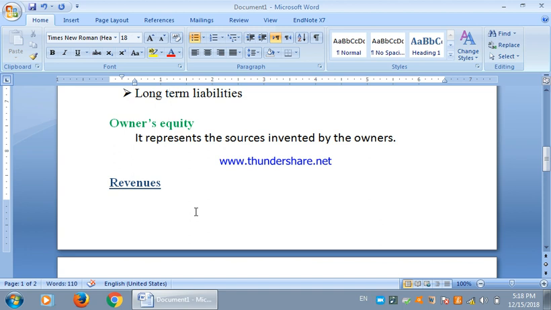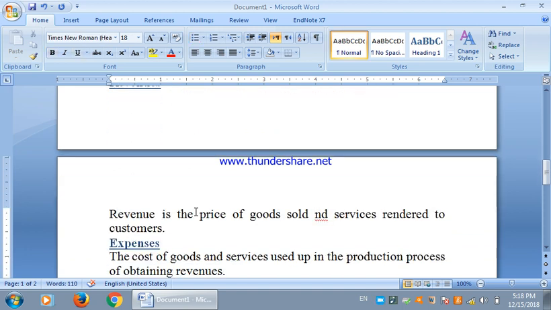After that, we have the revenues. So revenue basically represents the price of goods sold and services rendered to the customers. Whenever the goods are sold or the services are rendered to the customers, and in exchange for such goods sold or services rendered, we get some price, we get some money, and that will be treated as the revenue.